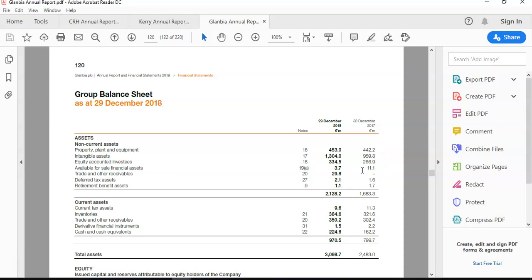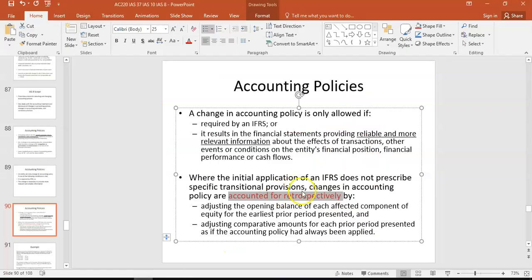So they're not comparable. They're on 2 different accounting policies. So when you have that in IAS 8, if you're changing from FIFO to weighted average, if you're changing from the cost model to the fair value model in IAS 40, you must change both years. So you have to, what we call, retrospectively go back. That means go back to prior periods and adjust it as if it was always applied.